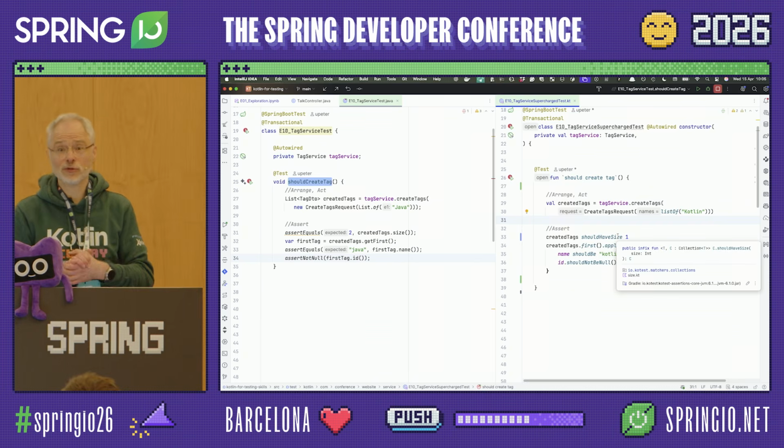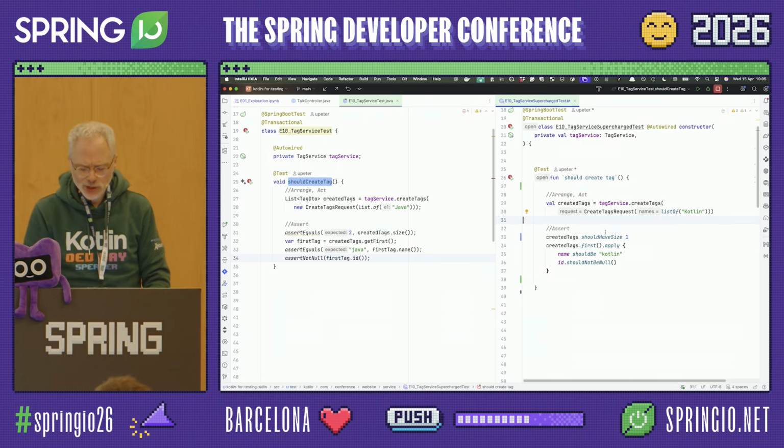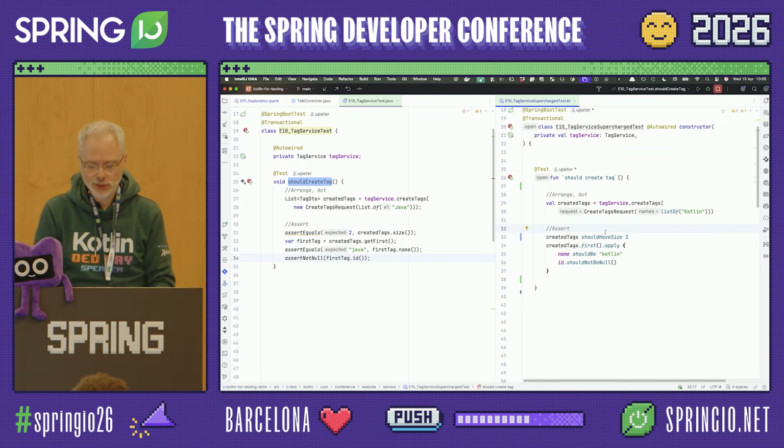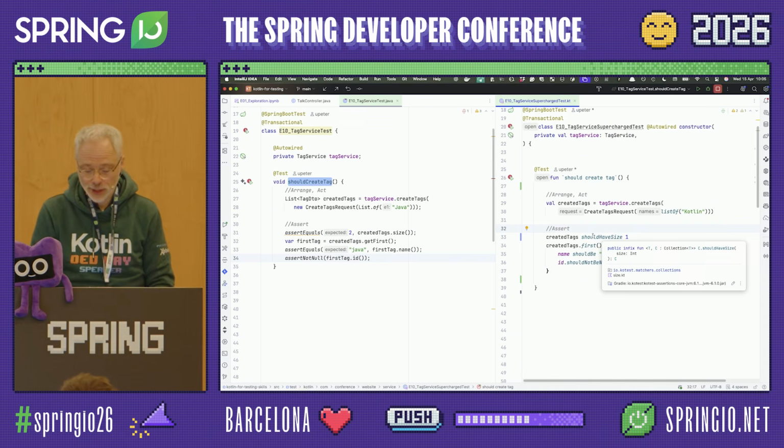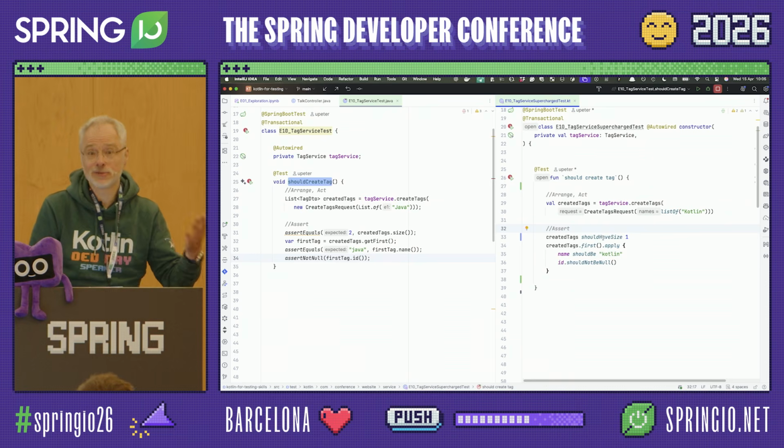So who of you has heard of or used Kotest? Quite a few of you. Okay, cool. So what is the advantage of having something like Kotest over assert equals? First of all, it's a DSL, meaning that it reads very natural, like human language, right? Created tags should have size 1.